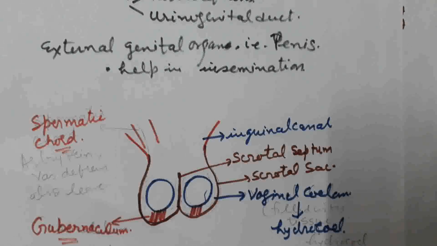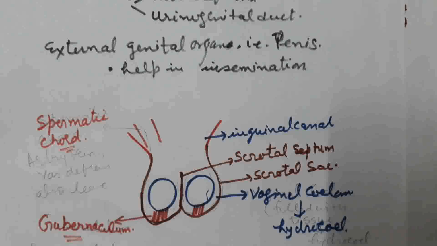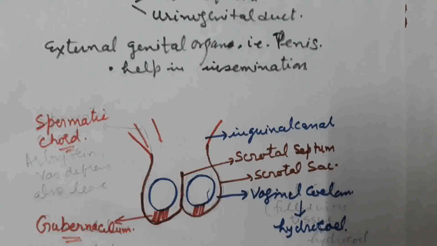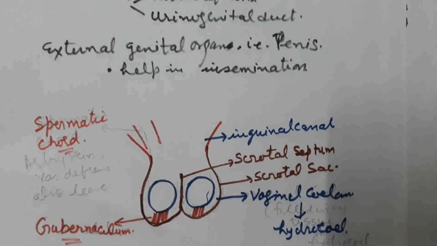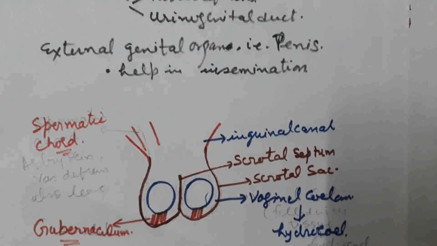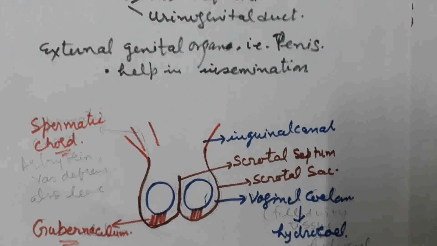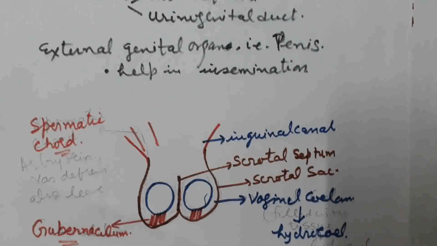Inside the scrotal sac there is a muscle known as the Dartos muscle. What is the Dartos muscle? It regulates the temperature of the scrotum. The temperature of the scrotum is lower than the abdominal cavity, about 2 to 2.5 degrees Celsius lower than the normal internal body temperature.